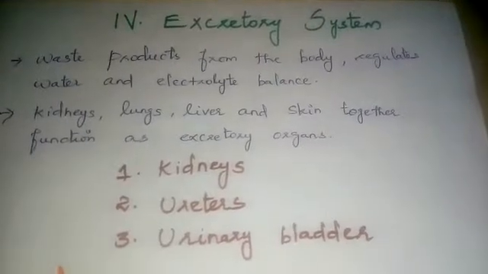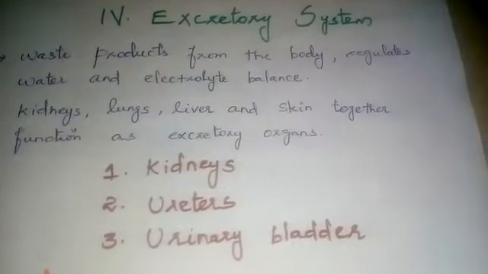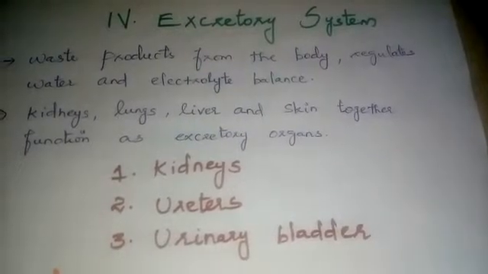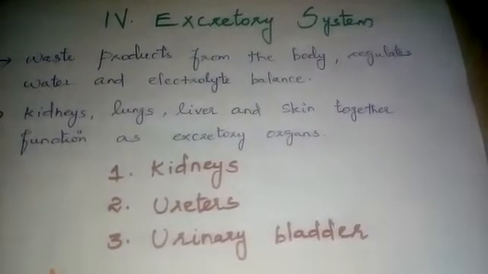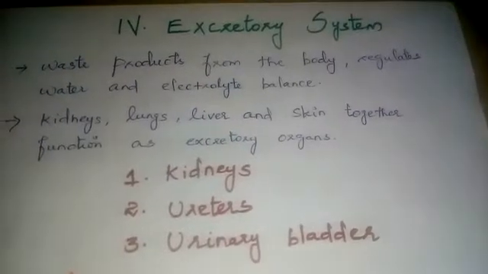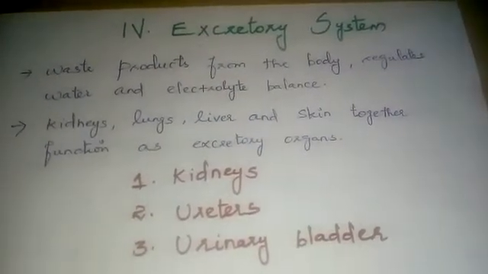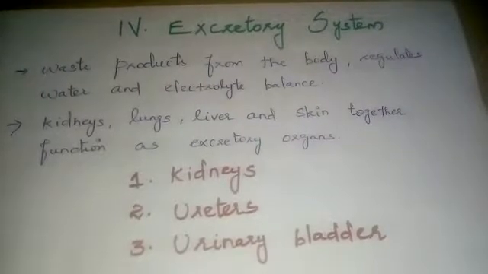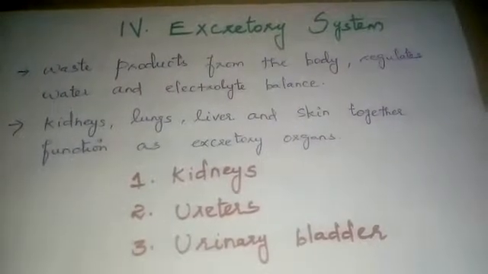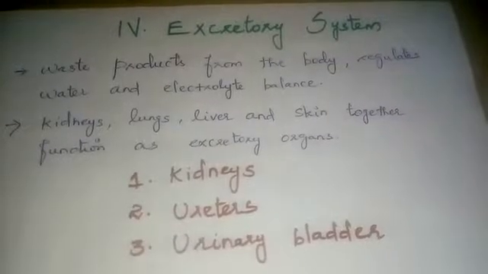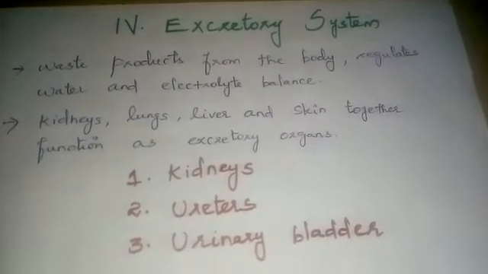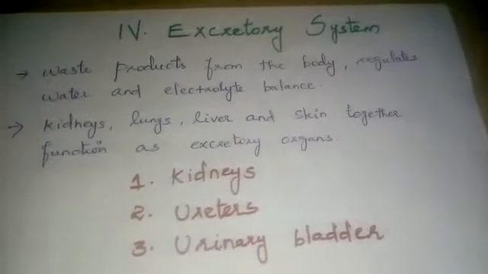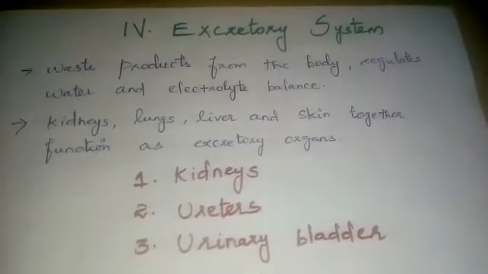Excretory system removes the waste products from the body. It also regulates water and electrolyte balance. What is the meaning of electrolyte balance? It means an equilibrium between the amounts of electrolytes that is essential for normal health and functioning. That is calcium, sodium and potassium. This is the meaning of electrolyte balance.